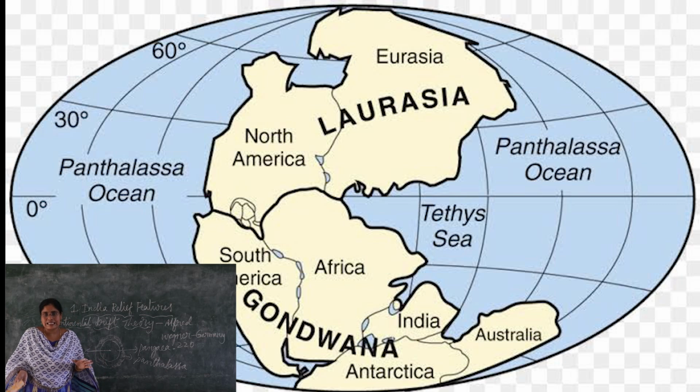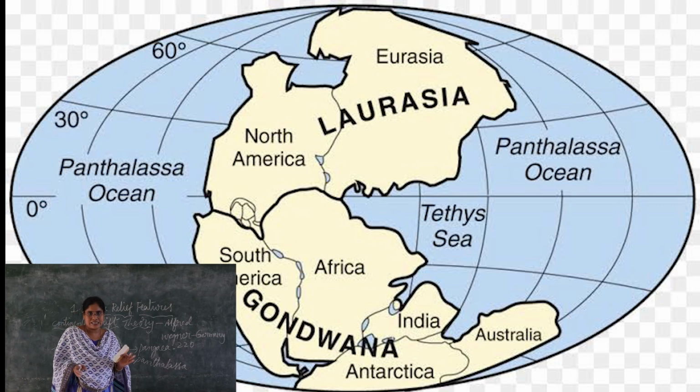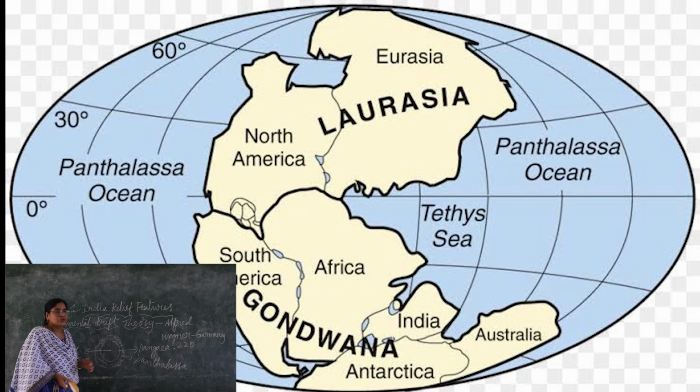It disintegrated into two parts, two great landmasses: Laurentia and Gondwana.